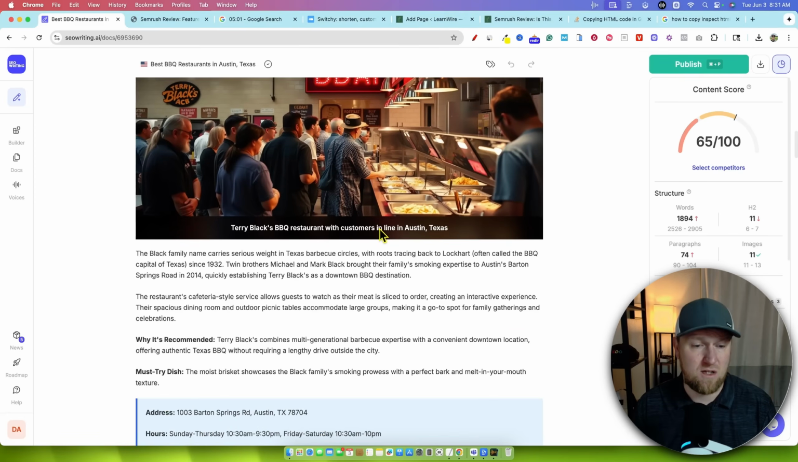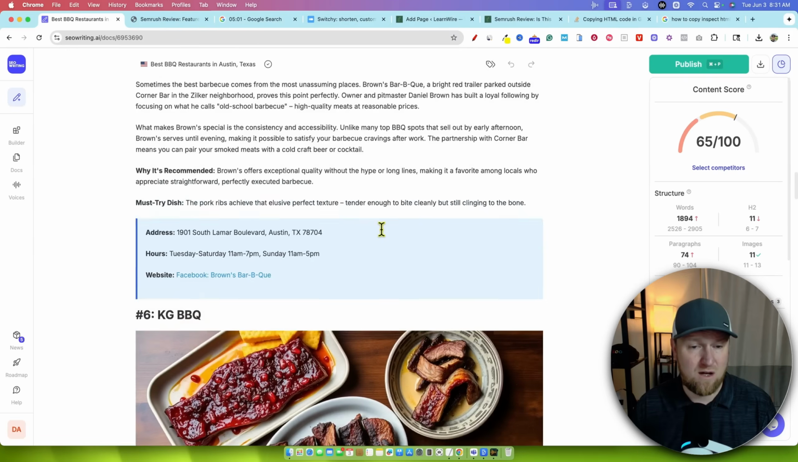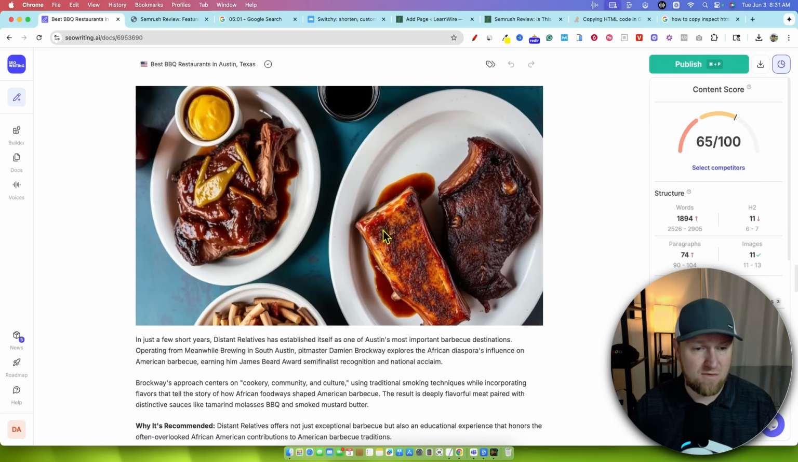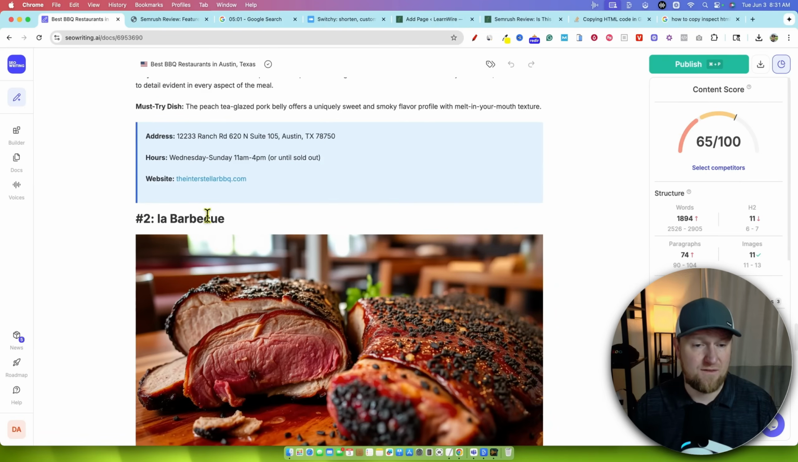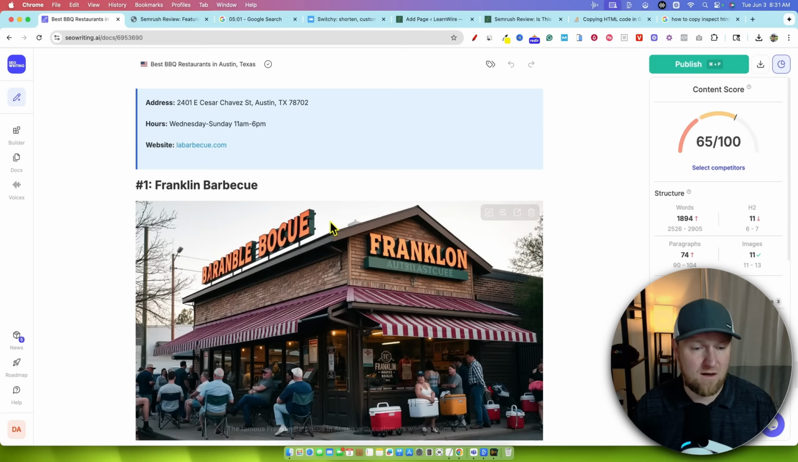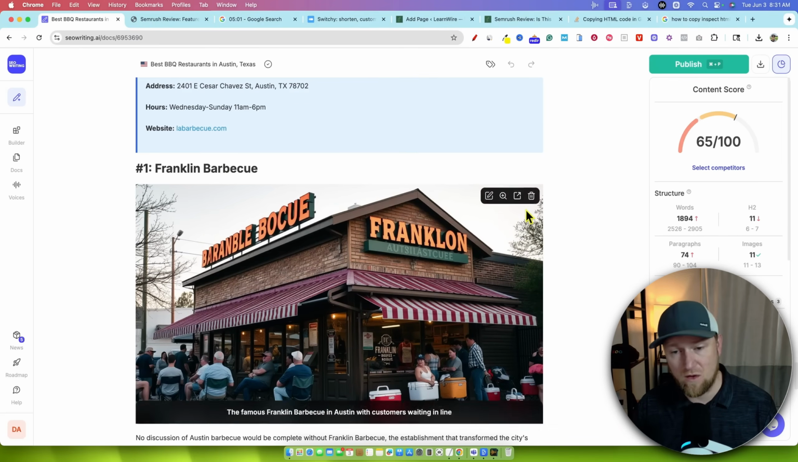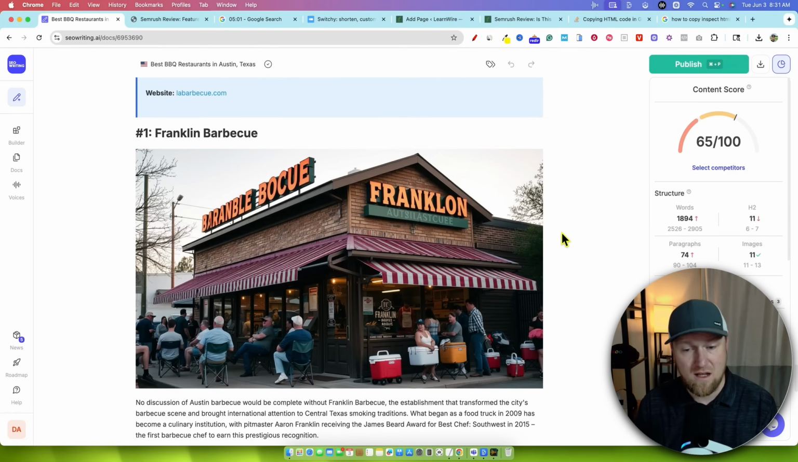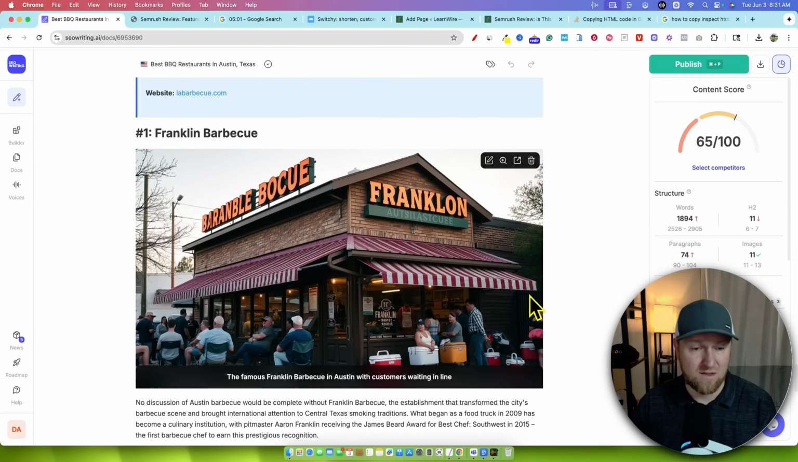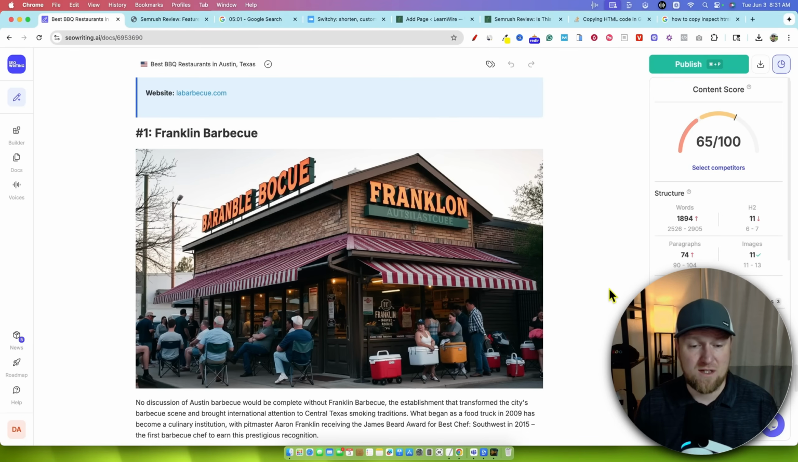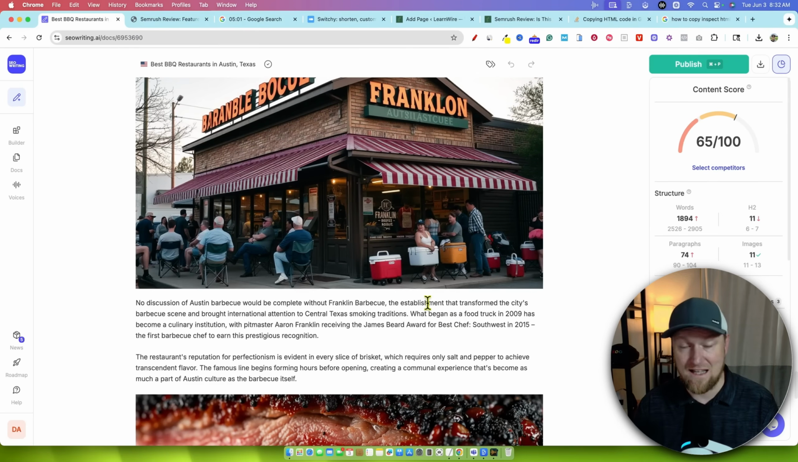We have Terry Black's Barbecue, so it is doing a countdown right over here. Everything looks pretty good, and it's following that format right there. And we have Franklin Barbecue. So it did get it right. I've been to Austin. Franklin, that's definitely not what it looks like. These are not real images, but Franklin Barbecue is definitely number one. I have family that lives in Austin, and that's definitely the crowd favorite. A huge tourist attraction and very, very expensive barbecue. This definitely is the number one. So it did get that right.